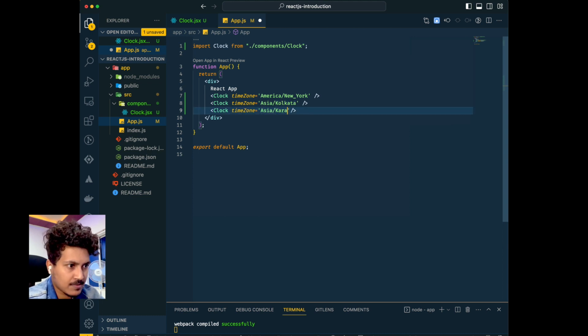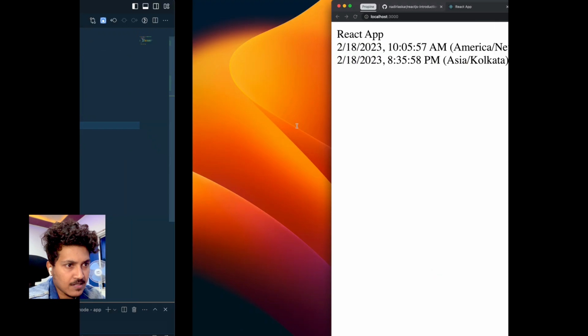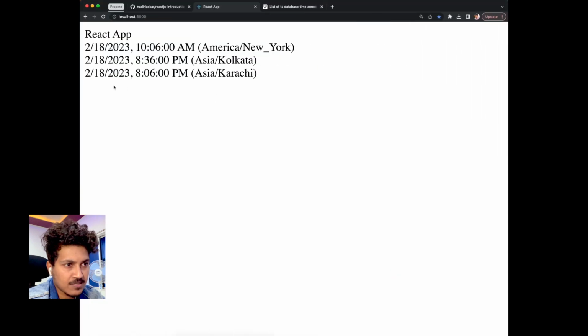And this is Karachi, and you can see Asia/Karachi. So these are the times of these time zones as of now. So this is about it.